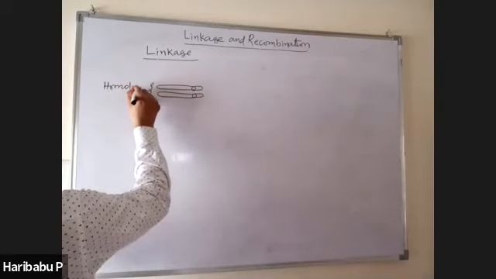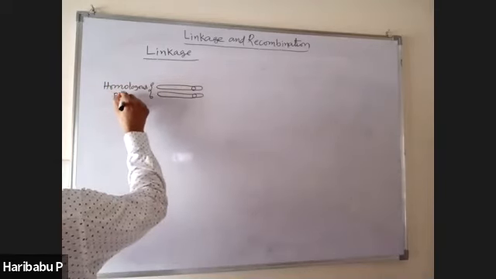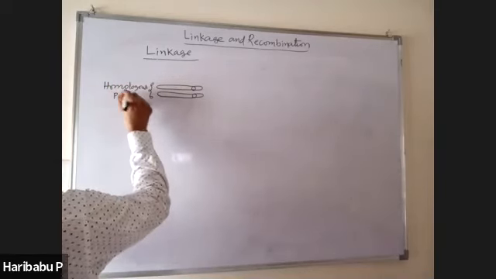Homologous pair of chromosomes. Homologous pair of chromosomes. Now on this, one chromosome, second chromosome. So homologous, same locus, another allele is present. Think that this is A gene, this is B gene. That has two alleles, each one. A has capital A, small a, B has capital B, small b.